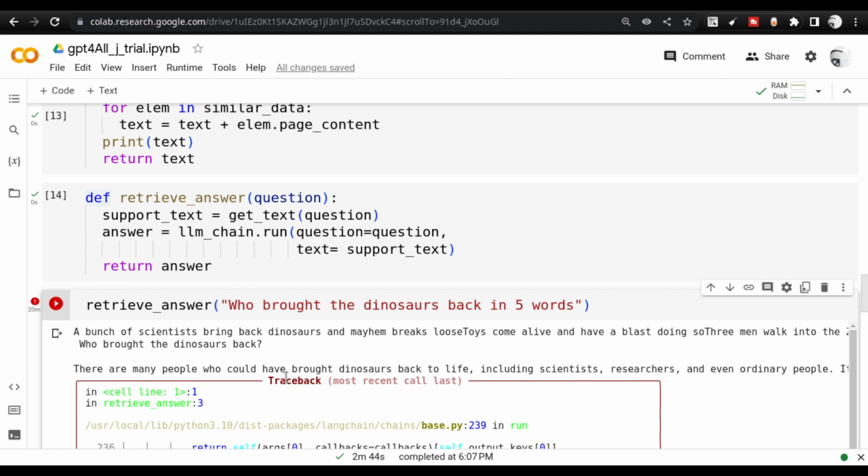GPT4All has been trained on the existing data that is already out there, and it uses the data that is available with it first.